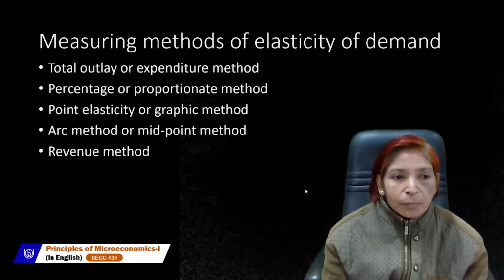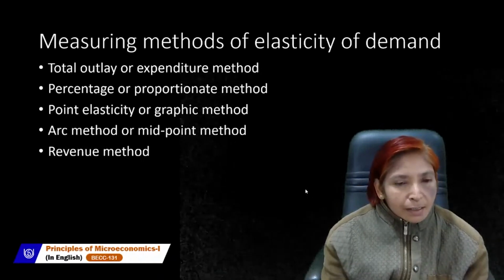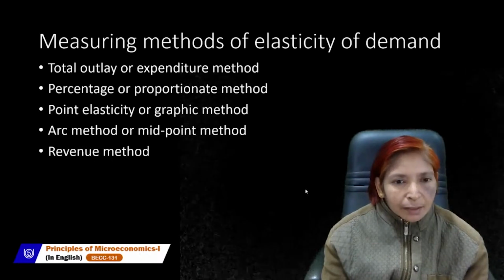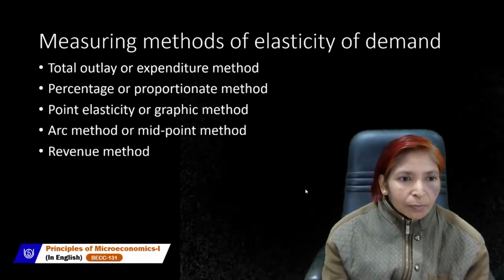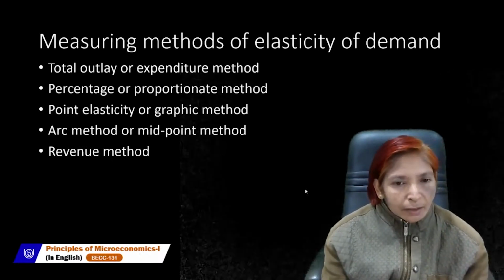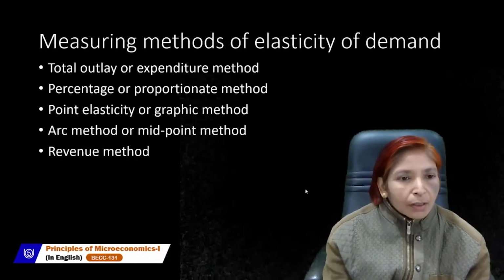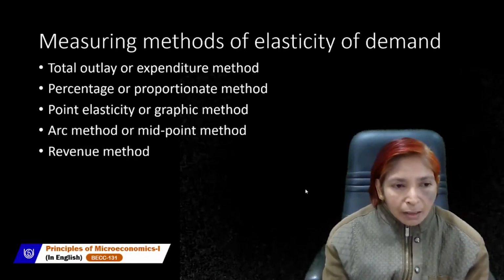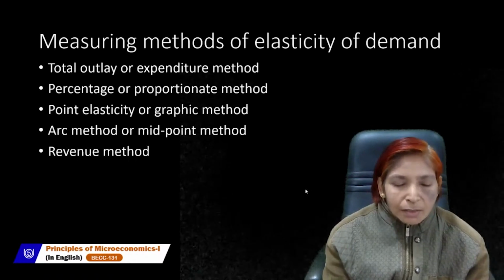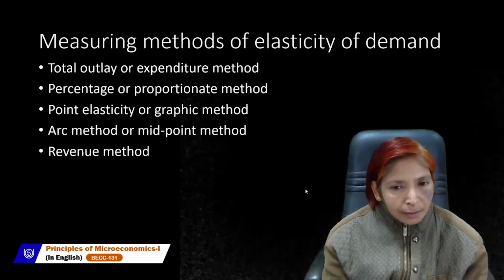The third method is the point method, point elasticity method, or graphic method or geometric method. It has so many names: point method, graphic method, geometric method. And the fourth method is the arc method. The arc method is also known as the midpoint method.